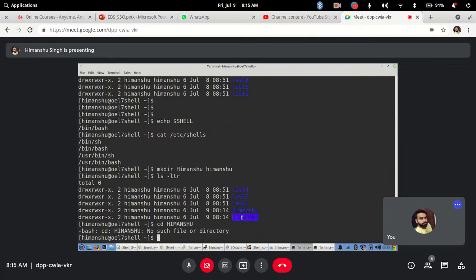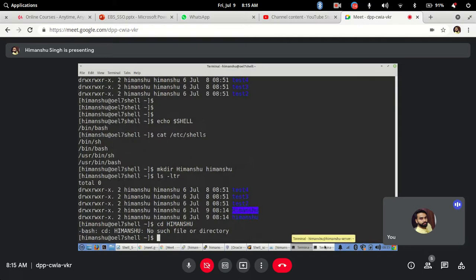Now the next thing is, yesterday we saw the cat command. The cat command was used for viewing your files. Now if I want to view a file, but let's say the file is very big, having 10,000 lines, then how will you view it? When you do cat, your screen cannot accommodate 10,000 lines. You have to scroll up and down, and there is a lot of confusion when you have to scroll up or down.